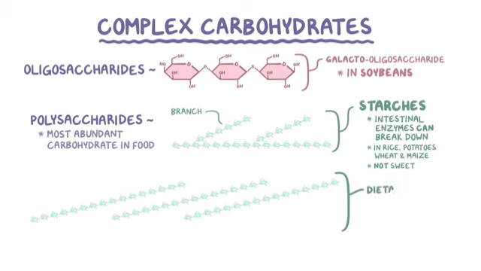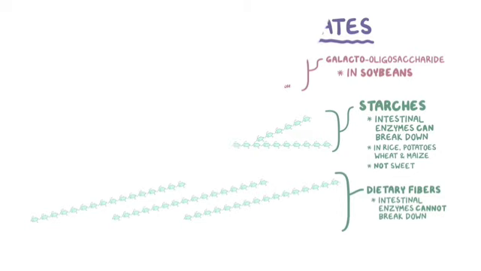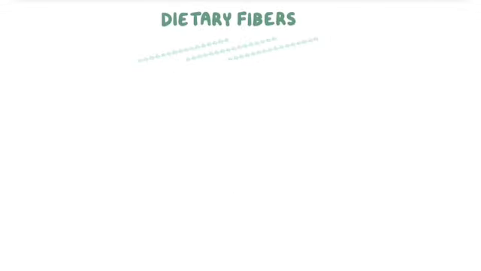And there are also dietary fibers, which are carbohydrates that intestinal enzymes can't break down, and so the body can't digest them. Now, there are many different types of dietary fibers, and they're not all the same when it comes to their structure or impact on health. Fibers have molecular bonds that are resistant to human